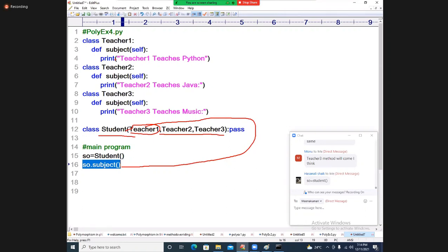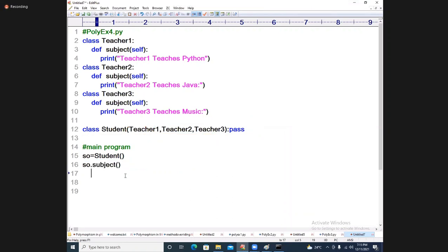It is coming 3 times, the same function is available. Same function, polymorphism I am obtaining. 3 different functions are there. You can call 3 different functions happily, no doubt at all. Same function is available. Which function will be given first preference by the PVM? Teacher 1 function only will be called.